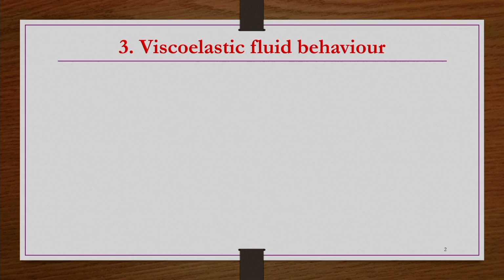Viscoelastic fluid behavior, as the word viscoelastic indicates, these fluids will have both viscous as well as elastic behavior. Under certain limiting conditions, the elastic behavior may be predominating, whereas under some other conditions or some other range of shear rate, the viscous effect may be more important, right. But given the same material may be having both elastic and viscous behavior, then such fluids are known as the viscoelastic fluids. So, what is an elastic body?